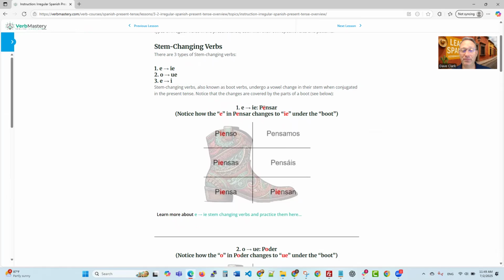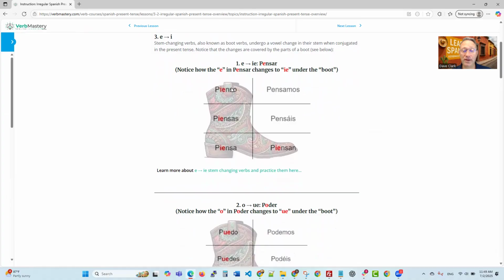Notice there's an E in pensar, and that will change to IE. And again, it changes to IE underneath the boot. So if you take a look at those, first we have pienso, piensas, piensa, pensamos. It's not under the boot, so the E here does not change to IE. Pensáis and piensan, right? So again, all of these under the boot, the E changes to IE.